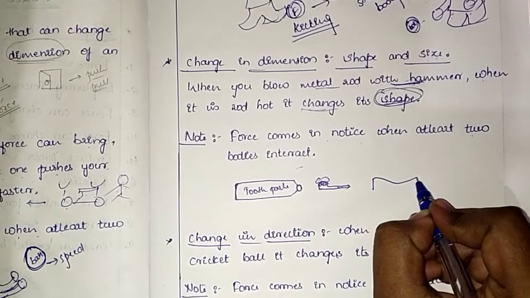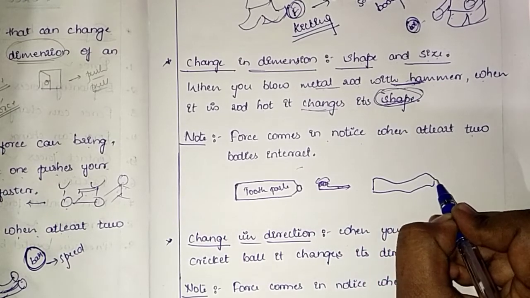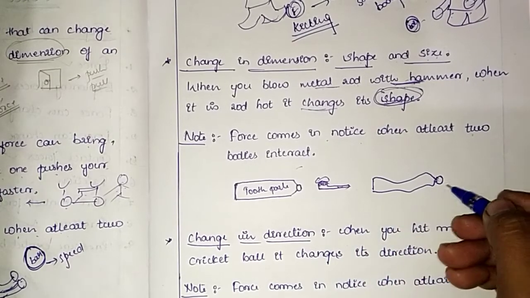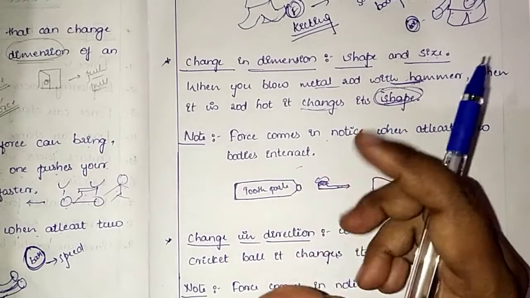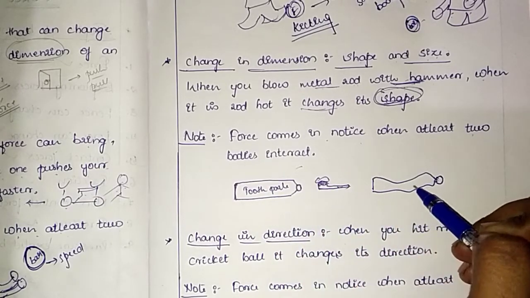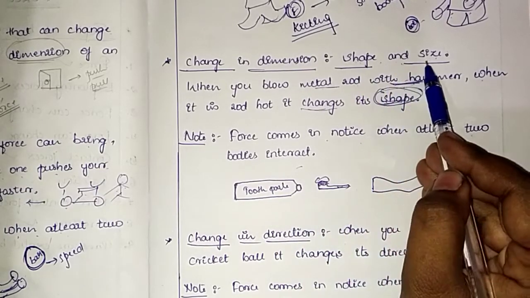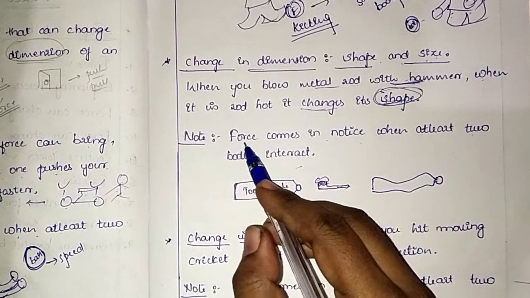The shape changes. Say for example, it can change to this shape. So the force is applied here. Force is applied means squeezing to change the dimension. It means change in shape and size. So force is applied, that is what we have written here.